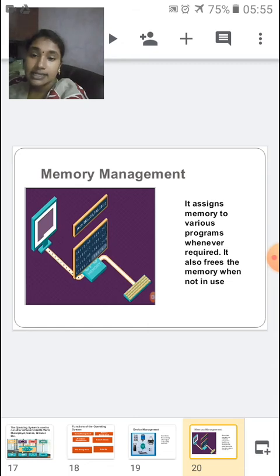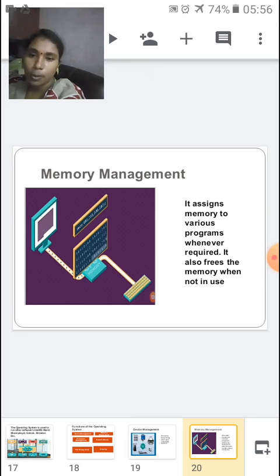Next the CPU will assign the arithmetic and logical unit to perform this operation, 2 plus 3. It processes the data and gives the answer as 5. This 5 is again stored in the memory location, and from there it is displayed on the monitor. This is the basic thing that a CPU does.